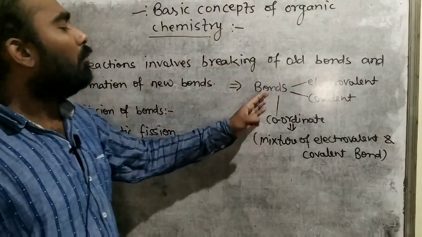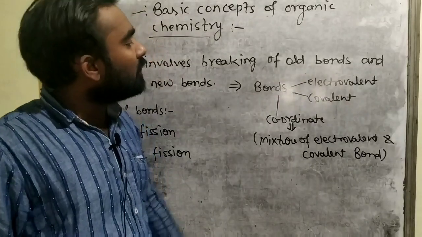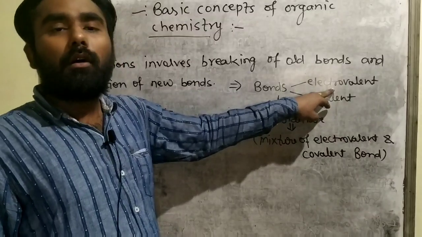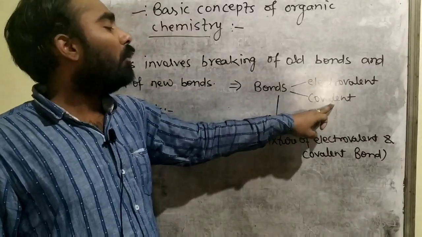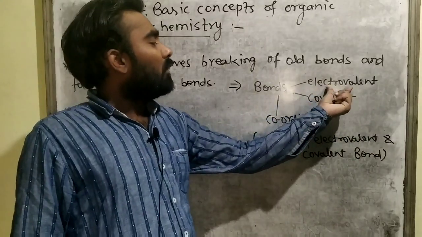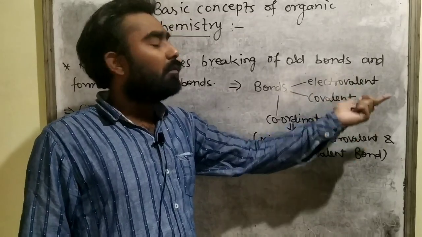You know that bonds are of three types, as you have learned in previous classes: electrovalent bond, also known as ionic bond, covalent bond, and coordinate bond. Electrovalent bonds are formed due to transfer of electrons.